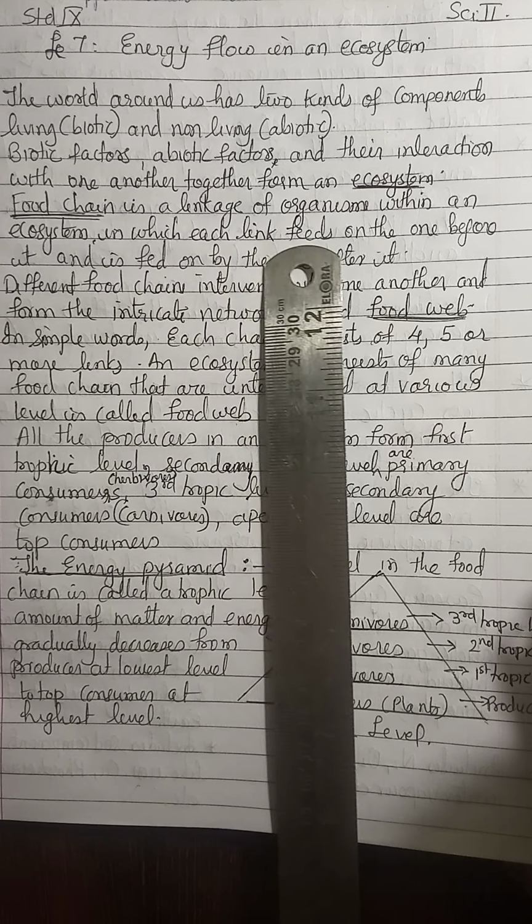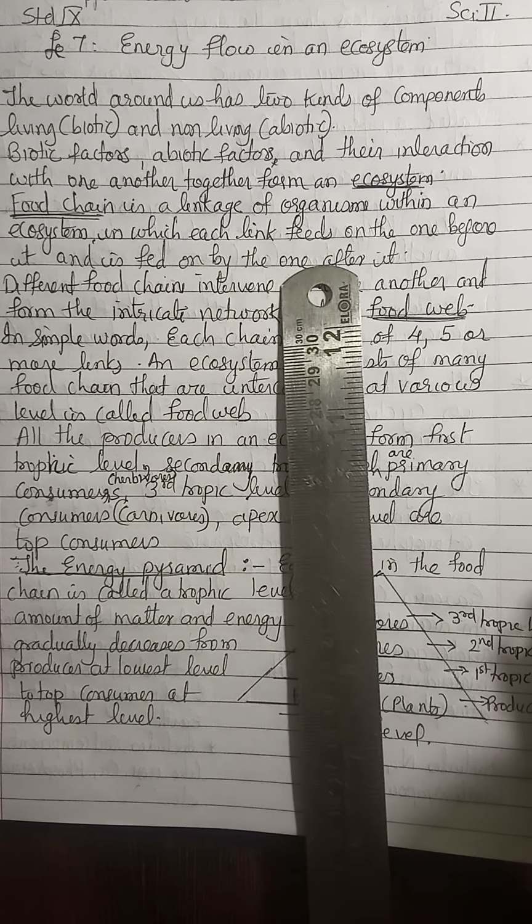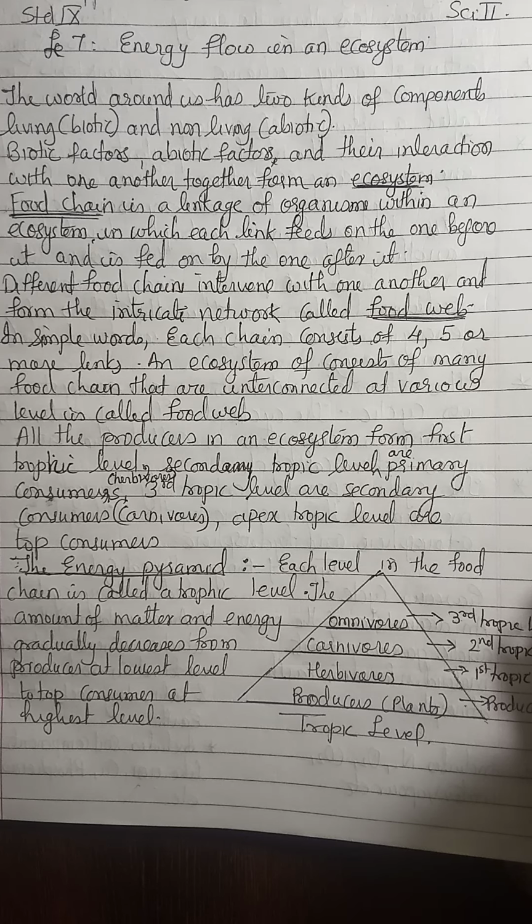A food chain is a linkage of organisms within an ecosystem in which each link feeds on the one before it and is fed on by the one after it. For example, grass is eaten by a grasshopper, which is eaten by a frog, which is eaten by a snake, which is eaten by an eagle.